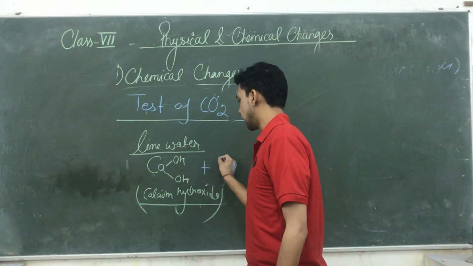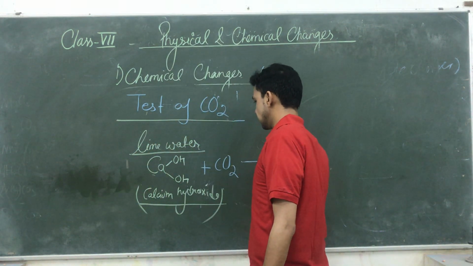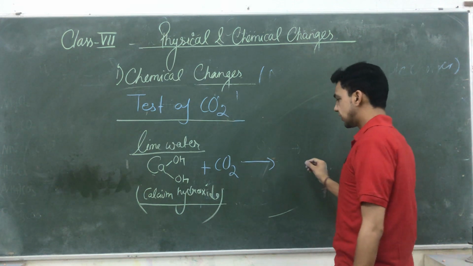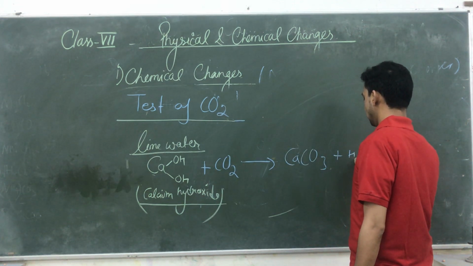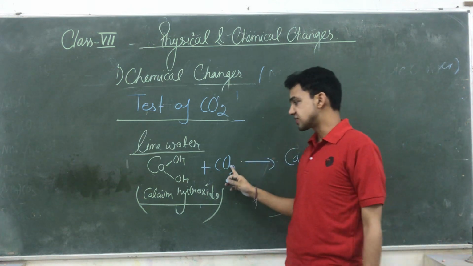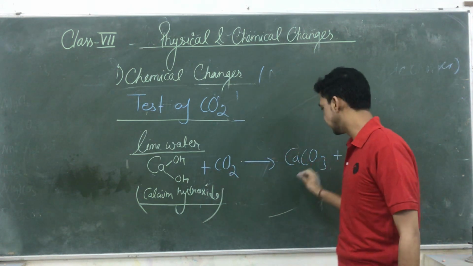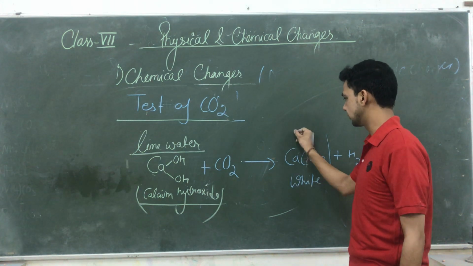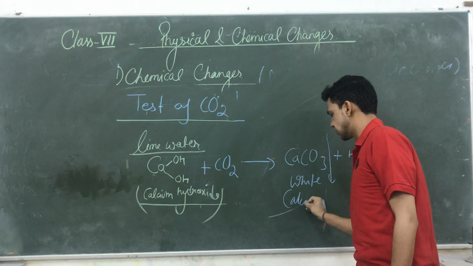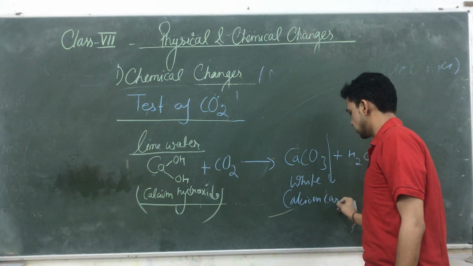Then we are passing carbon dioxide, CO2. So they give you a very important compound, CaCO3 plus H2O. If the passing gas is carbon dioxide, it gives you a white color substance, that is calcium carbonate.